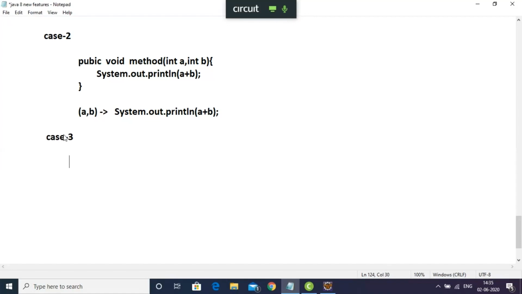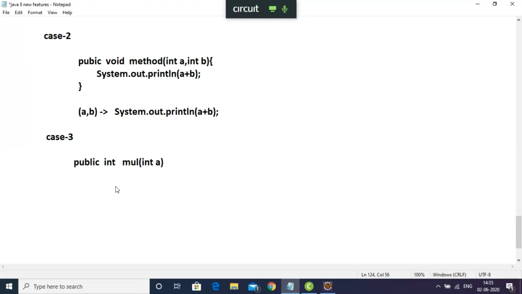This time I'm going to write a particular method that is going to return some value. Write a public int method that returns the multiplication of int a.